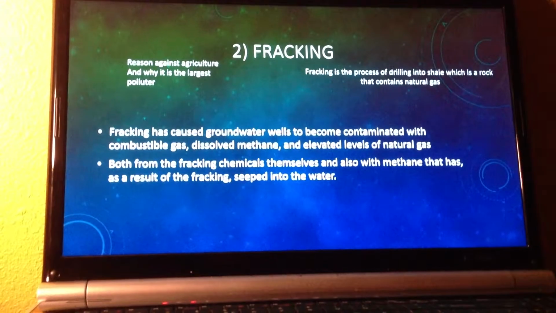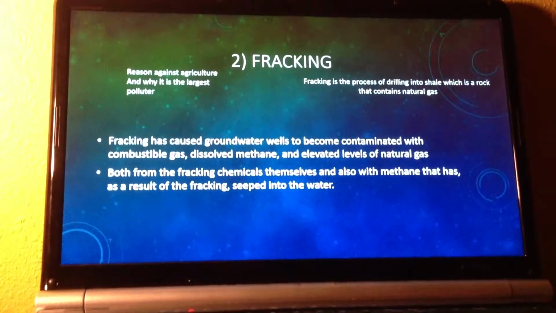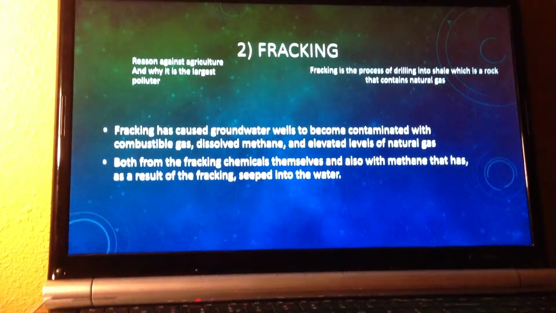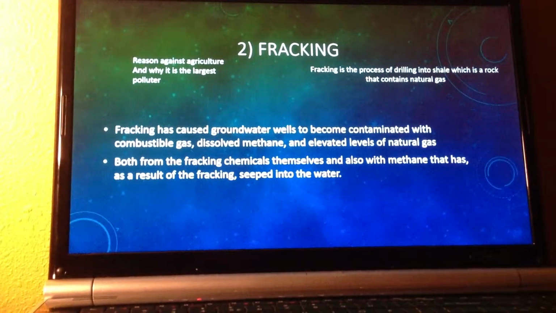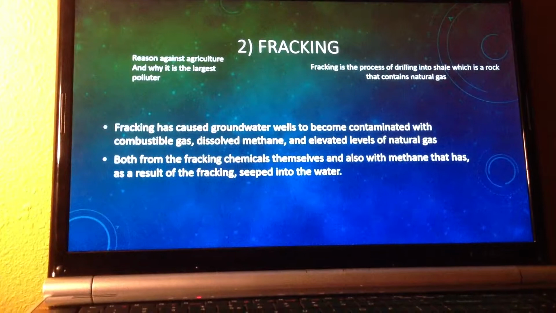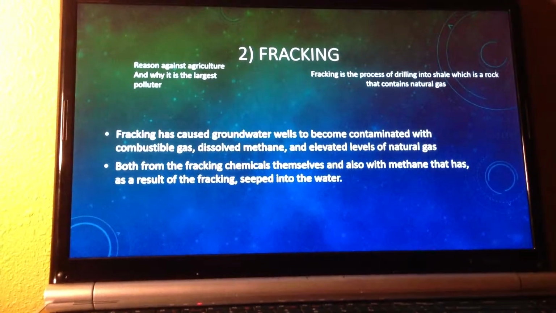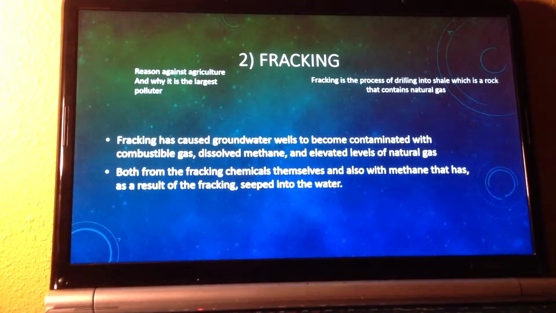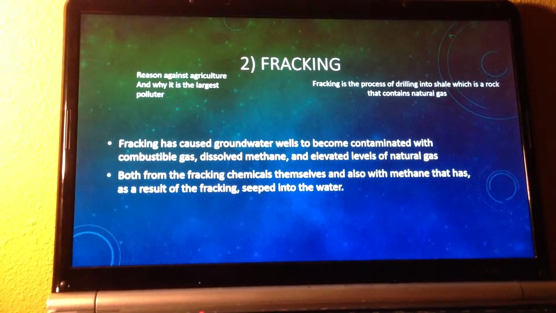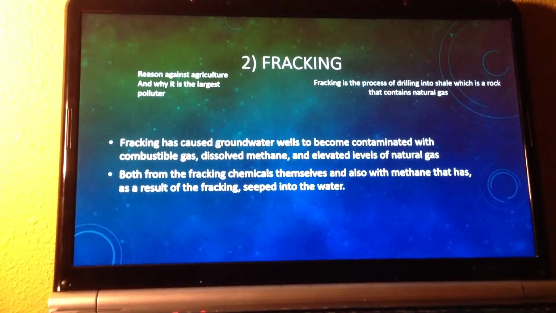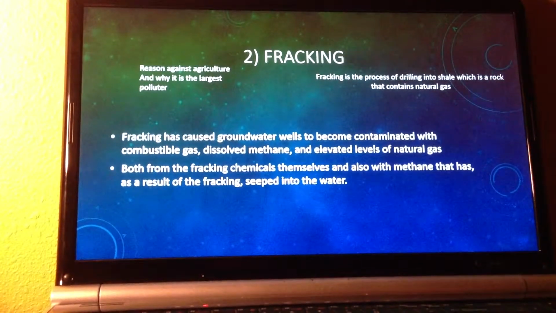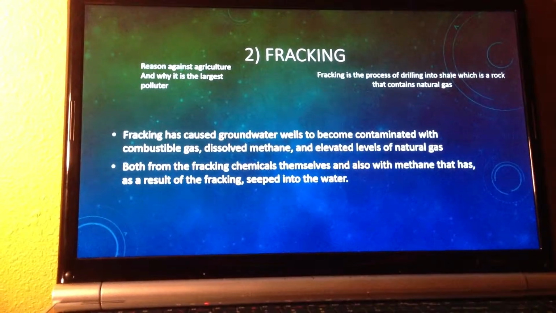Fracking. Fracking is the process of drilling into shale, which is rock that contains natural gas. Reasons against agriculture and why it is the largest polluter. Fracking has caused groundwater wells to become contaminated with combustible gas, dissolved methane, and elevated levels of natural gas, both from fracking chemicals themselves and from methane that, as a result of fracking, has seeped into the water.